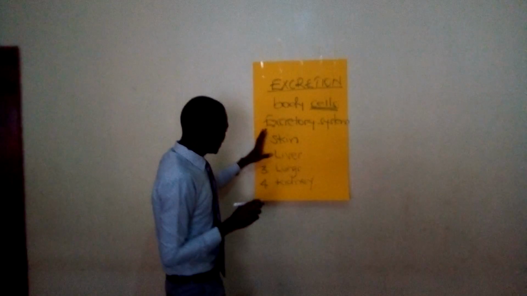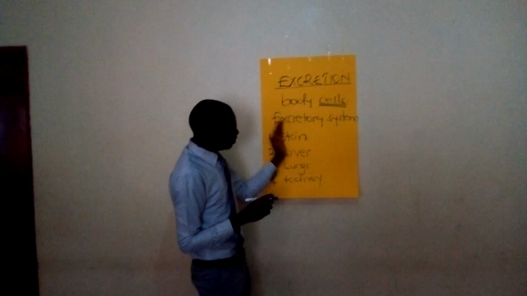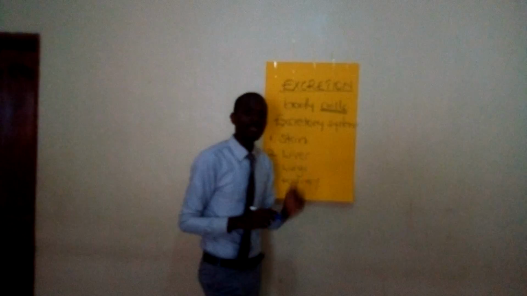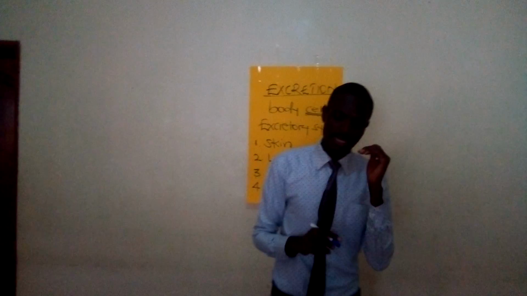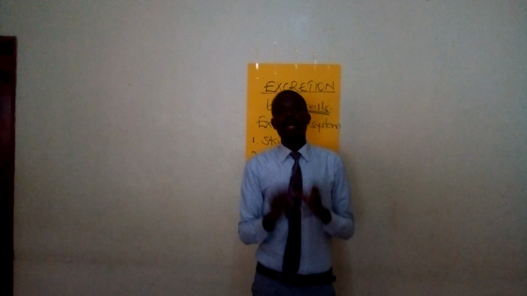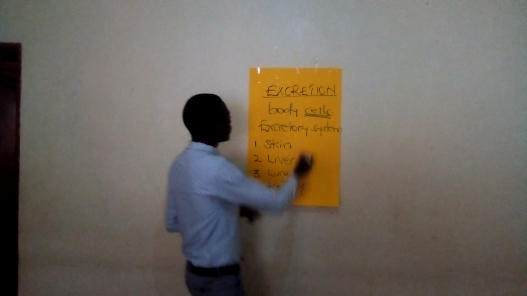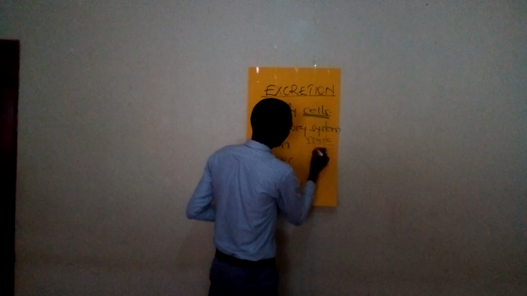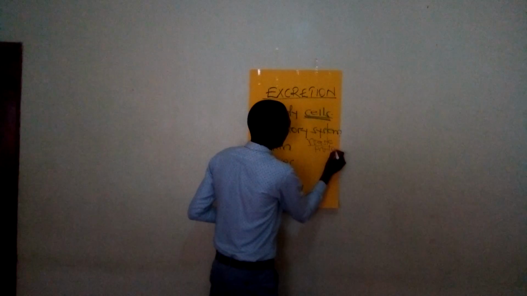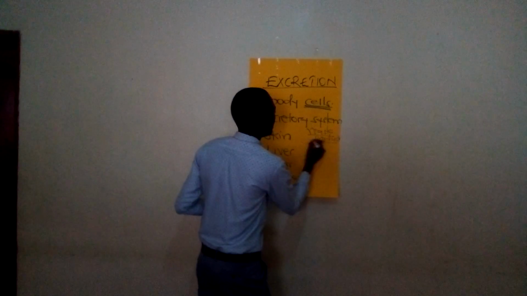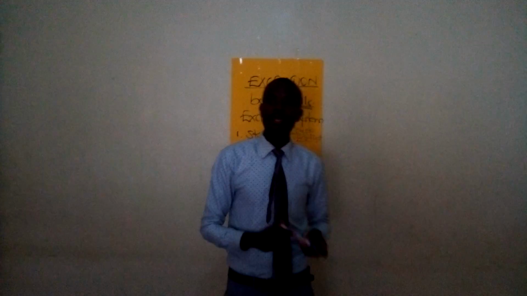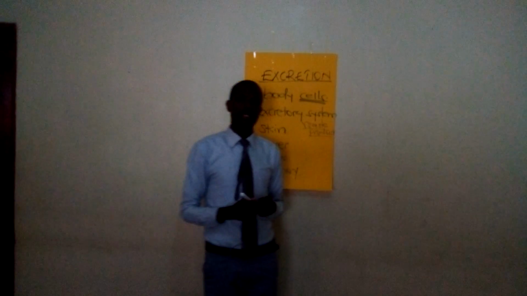Each of these organs has got a waste product that it removes from the body, and we are going to look at some of these. Now, what are these waste products we are talking about? One of the waste products removed from the body is sweat.